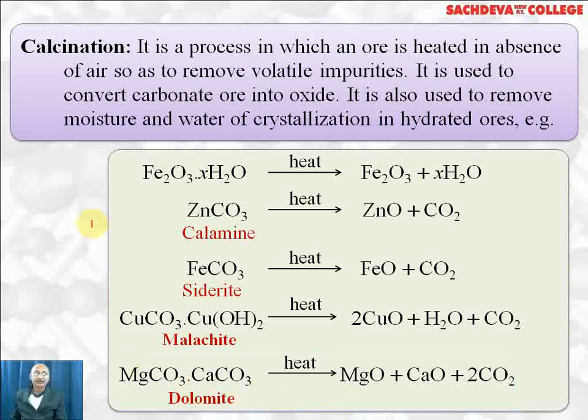So in calcination, carbonate ores are converted into oxide. Why do we want to convert them to oxide? Because it is easier to reduce oxide ore as compared to carbonate ore. Even hydrated oxides will be converted into anhydrous, that is, water is removed. Calcination is also used to remove volatile impurities which get oxidized and removed easily.